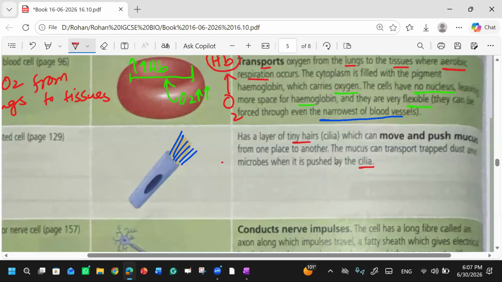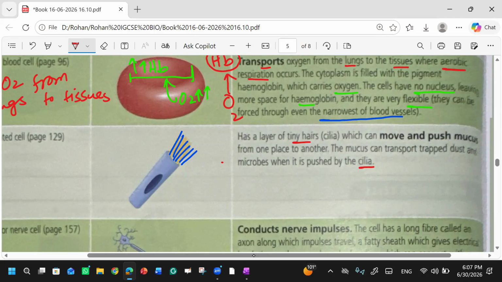Basically, in our nose there are cilia present. So what is the function of these cilia? They trap the dust particles. In our nose there are cilia present, and they are present in our throat as well.